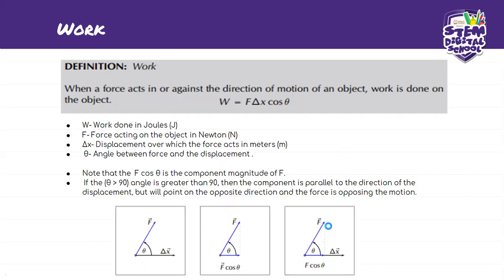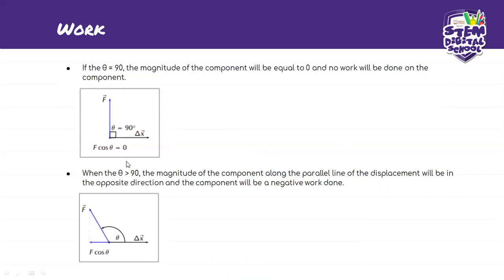Let's move on. So basically, now you guys understand where the F cos theta comes from. The F cos theta is the component if the theta is equal to 90 degrees. So which means now we've got a straight perpendicular reaction.